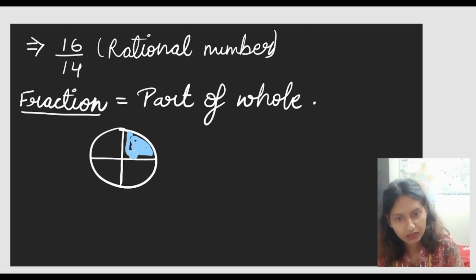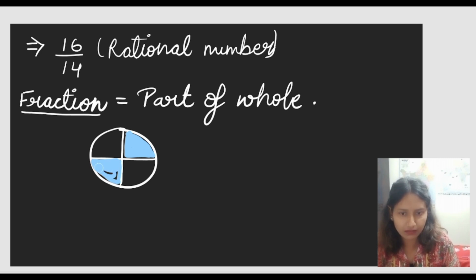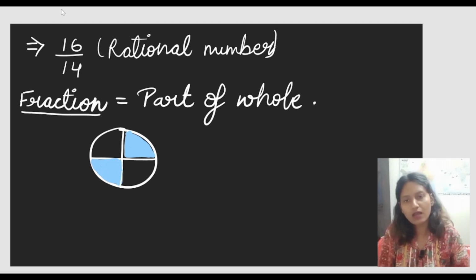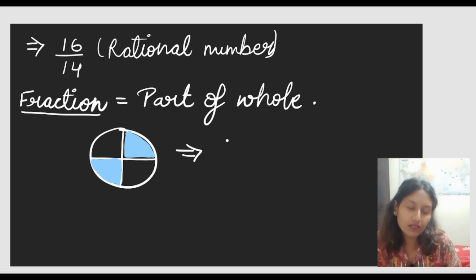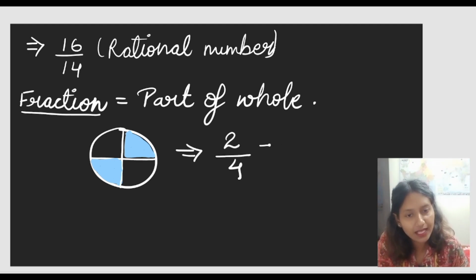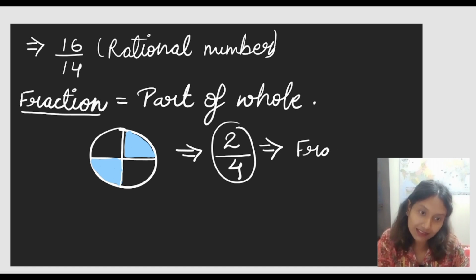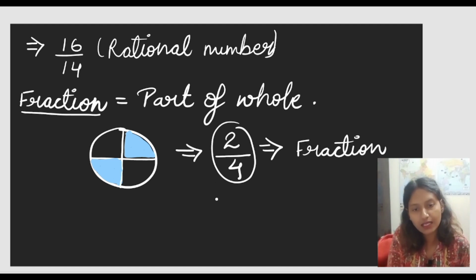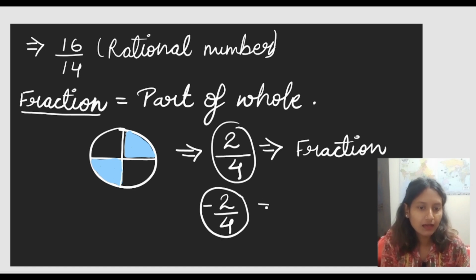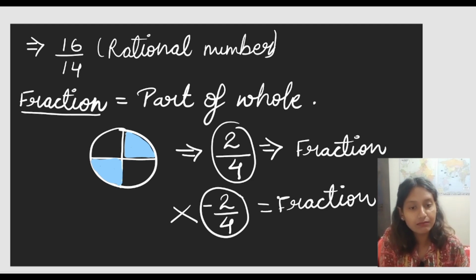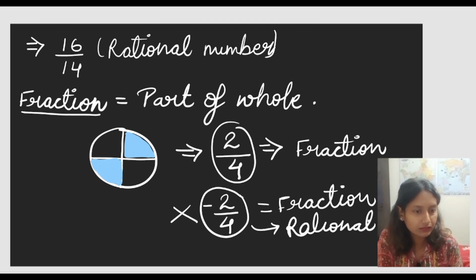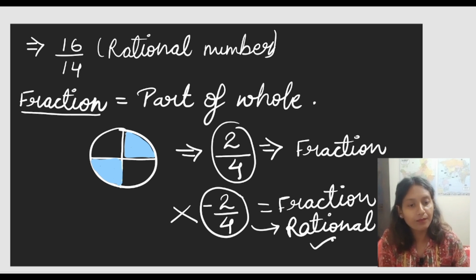This portion I am shading with this blue color, and I am also shading another part as well. Now I am asking you, how much part is shaded here? How will you write the answer? You will say that 2 out of 4 parts are shaded, and this is known as a fraction because it is telling us about the part. Can a number with a negative sign be called a fraction? No, it cannot be called a fraction, but it can be known as a rational number. A rational number, but not a fraction.